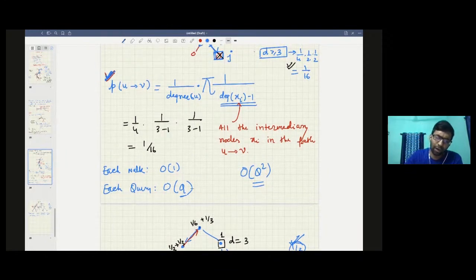Or if you write it in a different way, if you do a DFS from here, then instead of going through each query, you can club some of them together and do a DFS from that particular node in order n time. So this can also be order q into n, which is again not desirable.